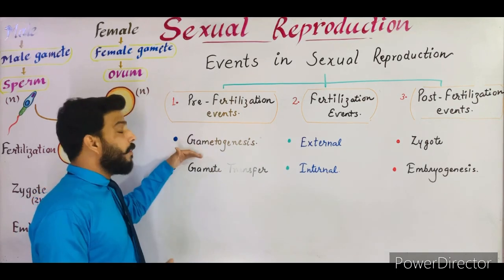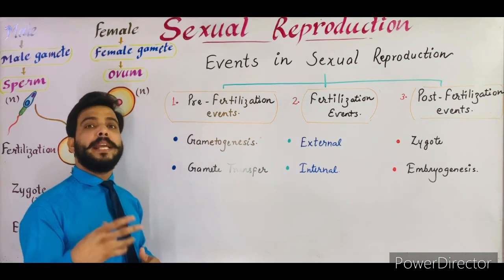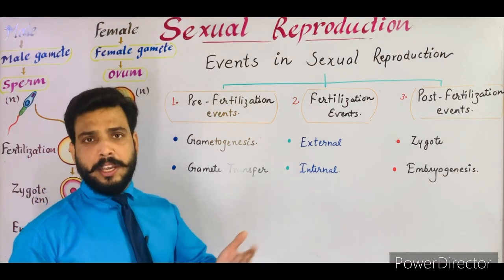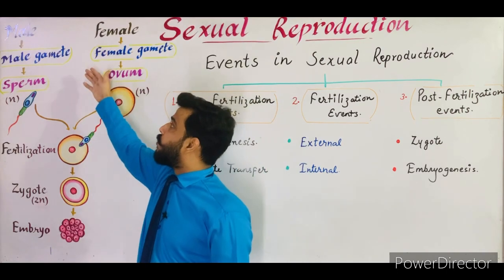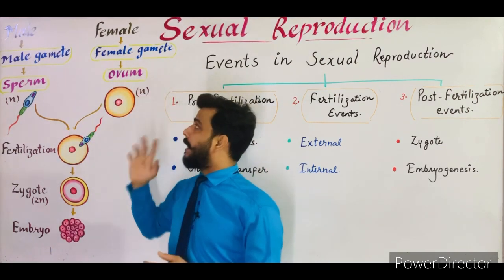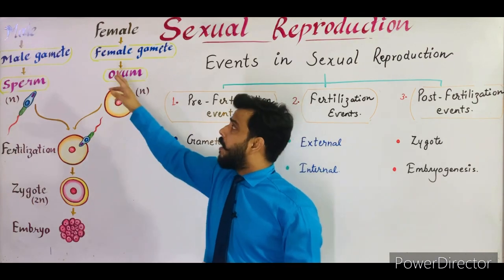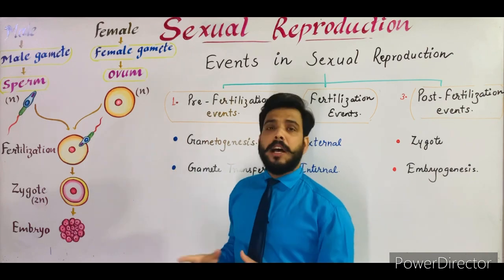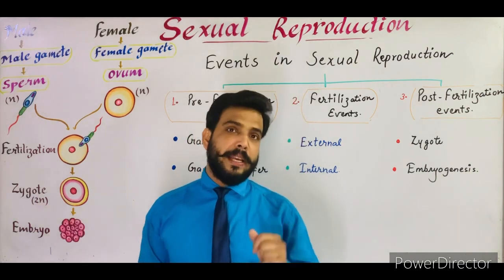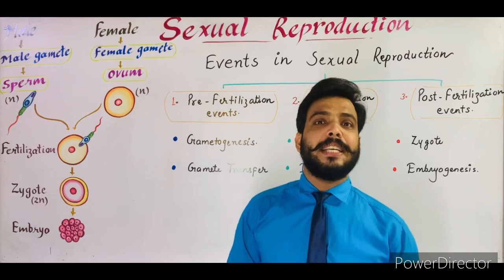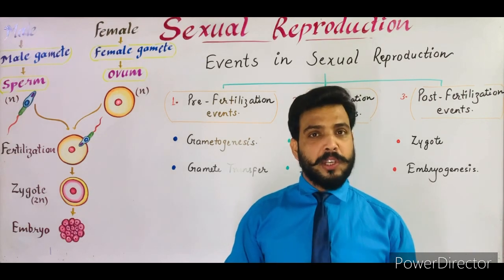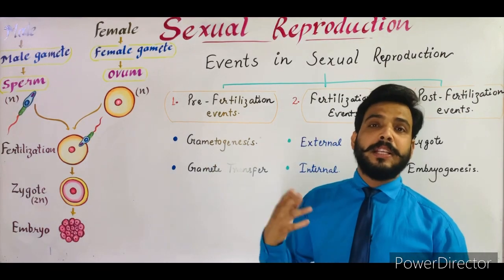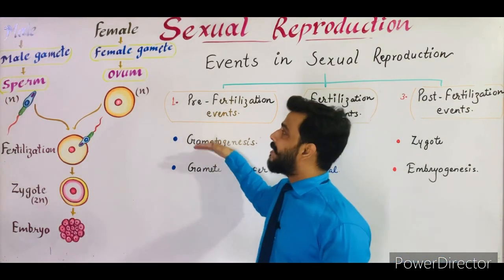Gametogenesis means the formation of gametes inside the body of male and female. As we all know, plants or animals produce gametes in their body. As you can see in the diagram, the male produces male gamete while the female produces female gamete. In case of animals, the male gamete is a sperm and the female gamete is ovum. Both the gametes are produced inside the genital organs of male and female, and this phenomenon is known as gametogenesis. In case of sperm formation, it is called spermatogenesis, while in case of ovum, it is known as oogenesis. So this phenomenon is known as gametogenesis.